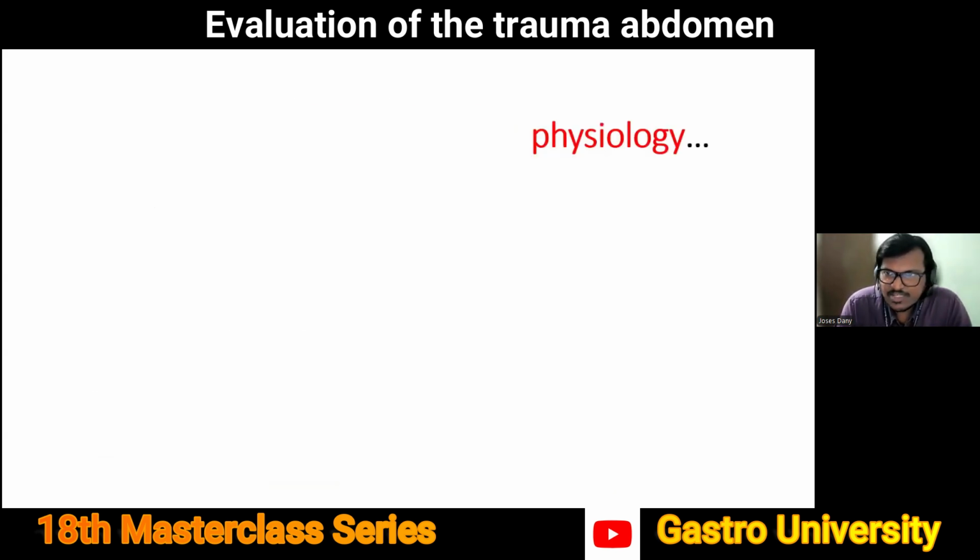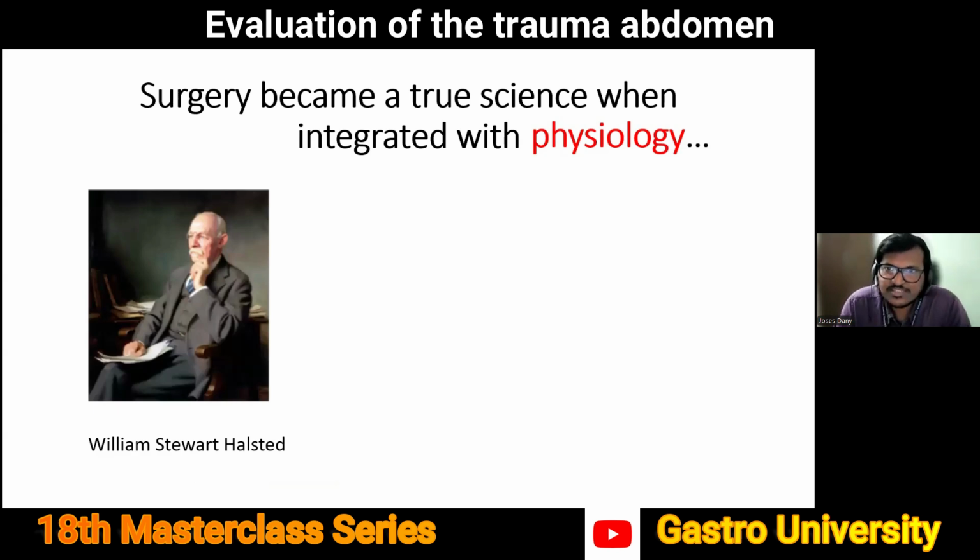So the term physiology here is very, very important. Because the physiology is deranged, that is what is going to probably give a poor outcome to this patient in the next few hours. And I'm not sure if William Halsted actually said this verbatim, but he was one of the pioneers who brought in the concept that it is not just important to be an anatomically oriented surgeon. It is not just important to know your anatomy, have your surgical skills, improve your surgical acumen, but it is only when you integrate this by knowing what the actual physiology of the patient is concurrently, that is when you can have a good outcome for your patient.